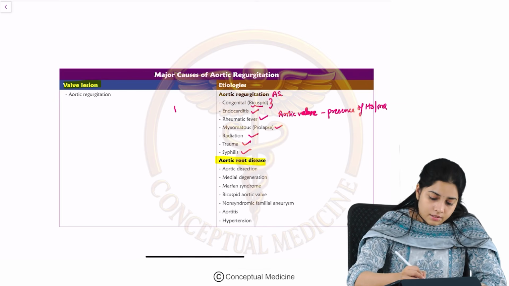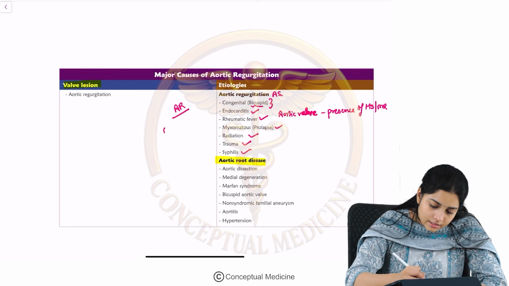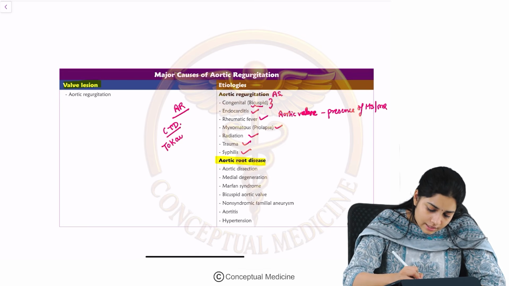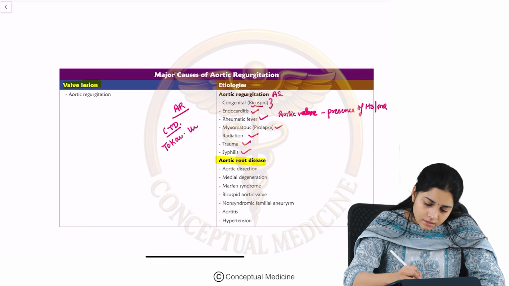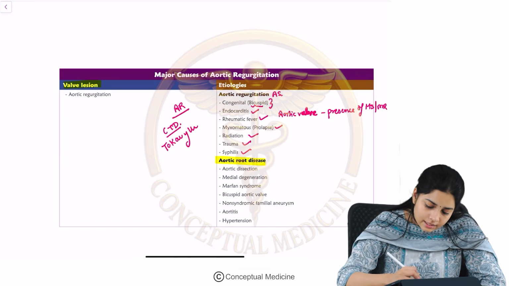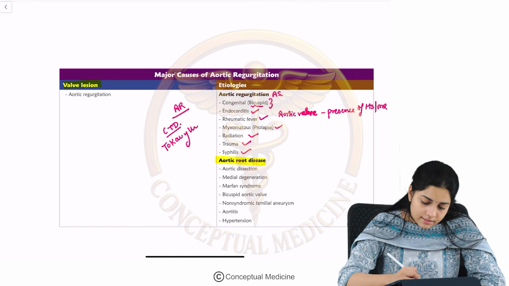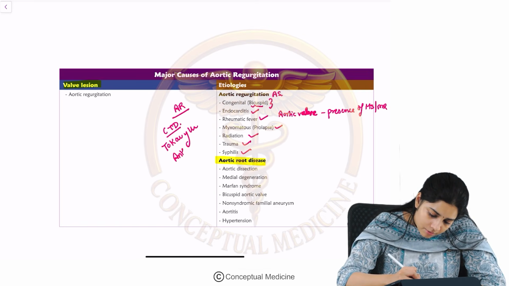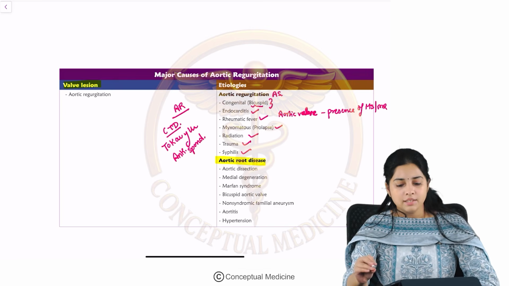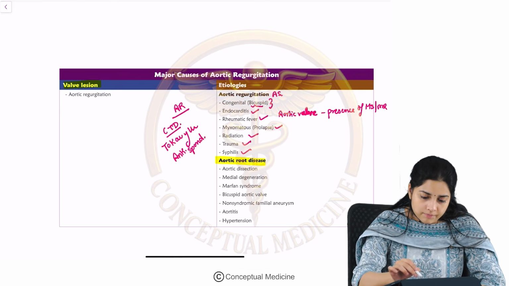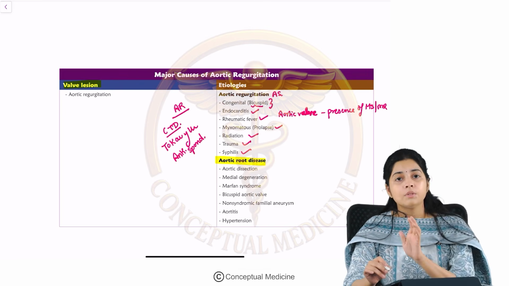Aortic regurgitation is also associated with some connective tissue disorders like Takayasu arteritis, and it can also be seen with ankylosing spondylitis. Right? Then aortic root diseases.